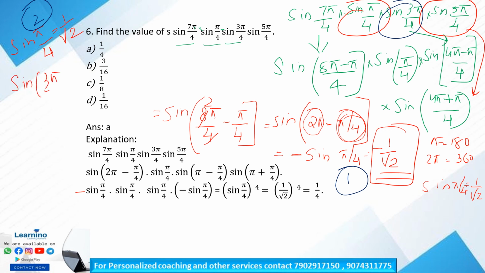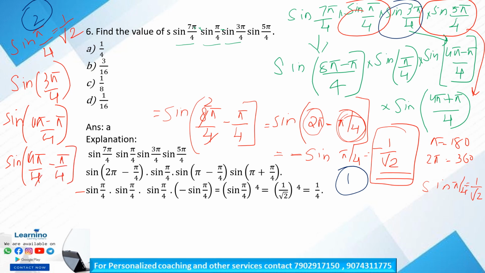Sine 3 pi by 4 can be written as sine of (4 pi minus pi) by 4, that is sine of pi minus pi by 4. Sine of (180 minus theta) is equal to sine theta.